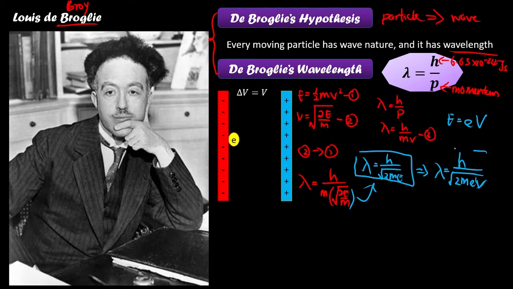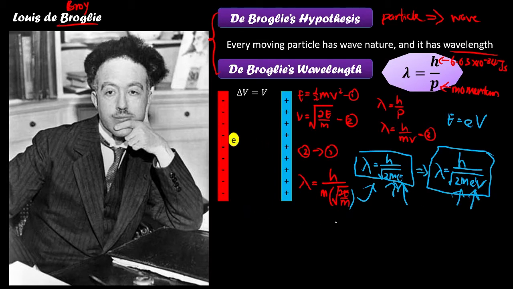From these two, you will see that the de Broglie wavelength is affected by the mass of the moving particle and also the energy gained by the particle.